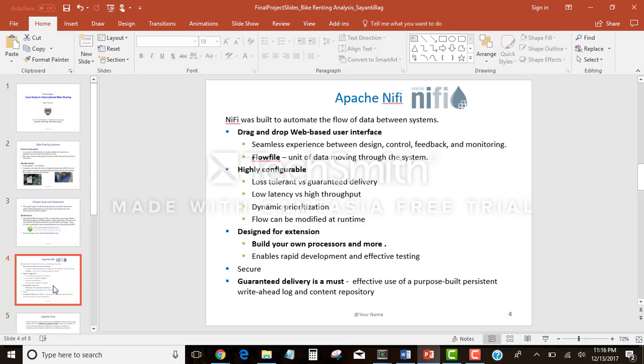Going to Apache NiFi, it was built to automate the flow of data between systems. It has a very easy to use UI offering drag and drop features. It is seamless, and we can design, control and monitor data flow easily. The unit of data moving through the system is the flow file. We also have processors which perform the work and can access the flow files and transfer data. It is highly configurable and also ensures guaranteed delivery. And again, we can build our own processors and more.